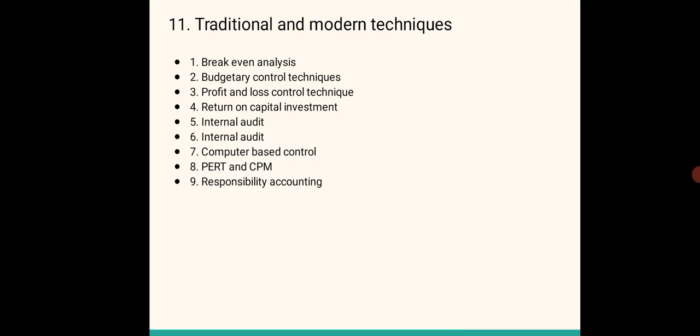The third one in the series is the profit and loss control technique. Now, a professional unit may be divided into many departments, right? And this is a tool of control which can be applied to the whole enterprise, and it encompasses control over all the departments. So it shows how much share every department should contribute to the overall profitability of the unit, and thus it makes it possible to compare with the actual achievement.